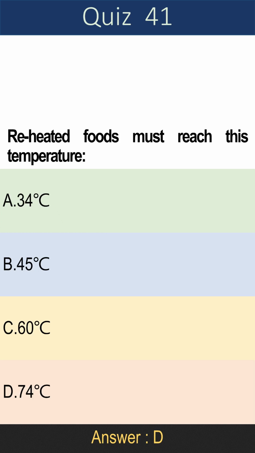Question 41. Reheated foods must reach this temperature: A. 34 degrees Celsius, B. 45 degrees Celsius, C. 60 degrees Celsius, D. 74 degrees Celsius. Answer is D. 74 degrees Celsius.